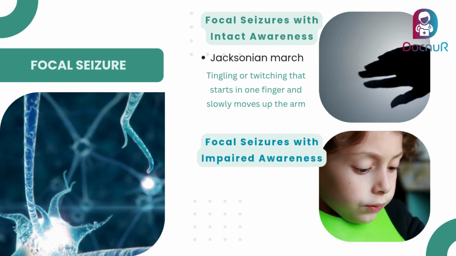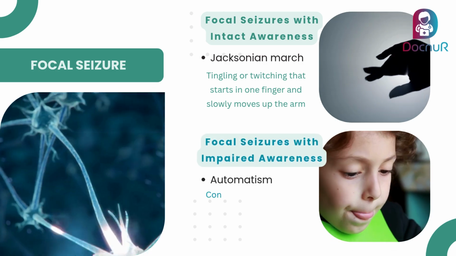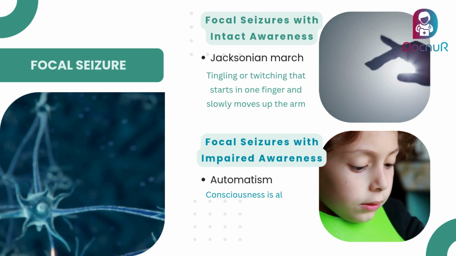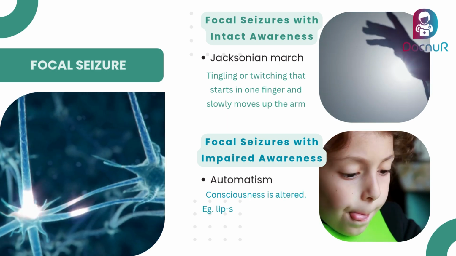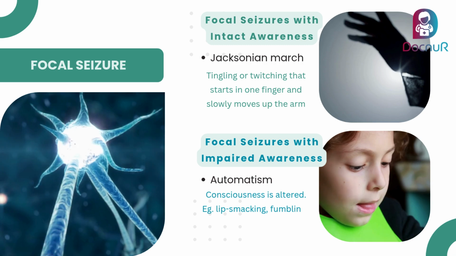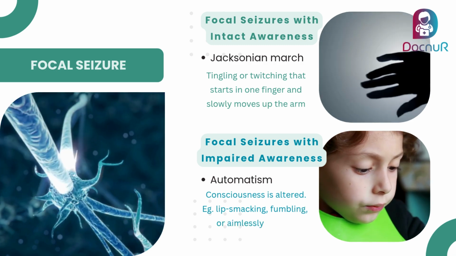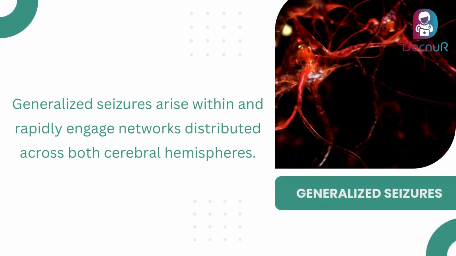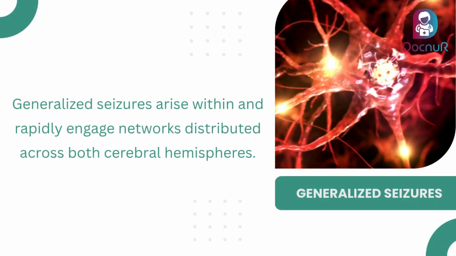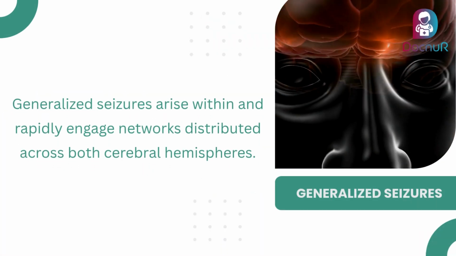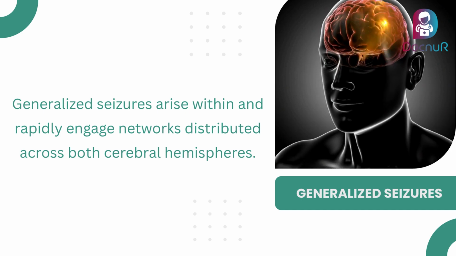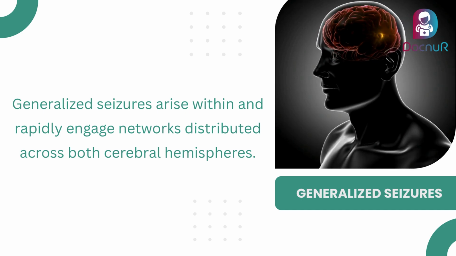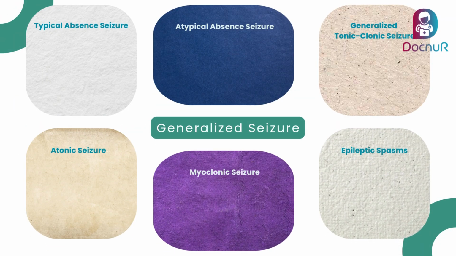In focal seizures with impaired awareness, the consciousness is altered. The person may have automatism like lip smacking, fumbling with objects, or aimless wandering around without awareness. Now, generalized seizures arise within and rapidly engage networks distributed across both cerebral hemispheres. They are of 6 main types.